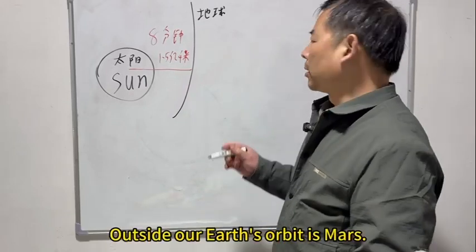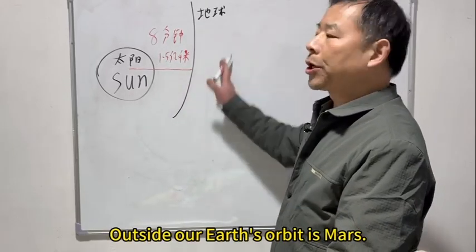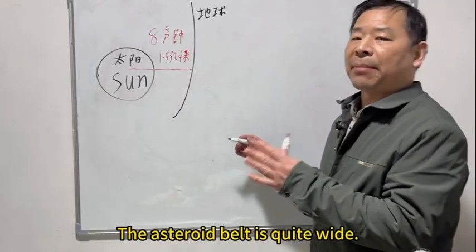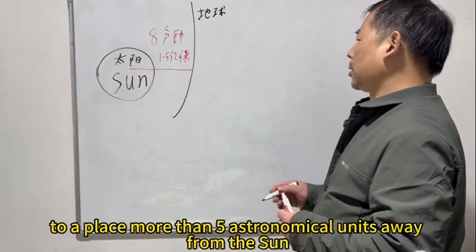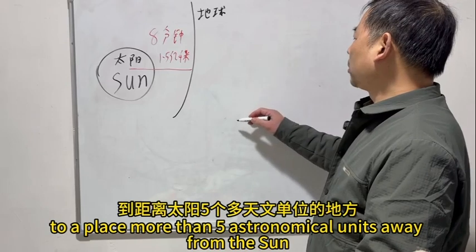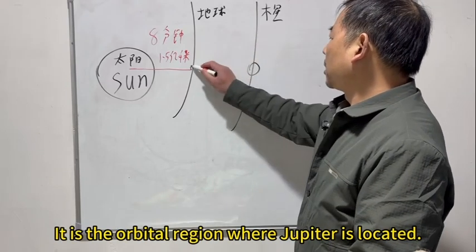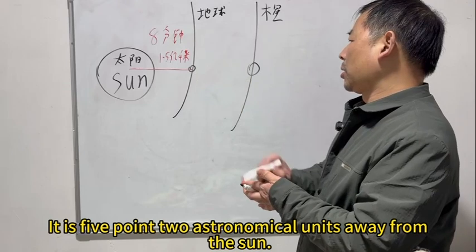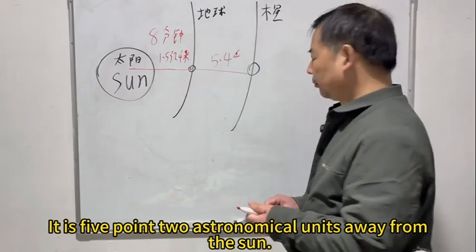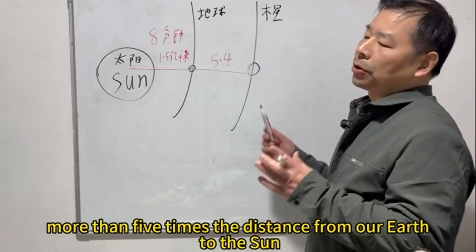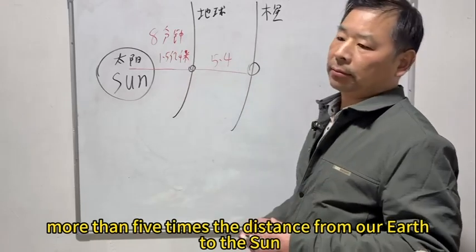Further away, outside our Earth's orbit, is Mars. Outside Mars' orbit is the asteroid belt. The asteroid belt is quite wide, to a place more than 5 astronomical units away from the Sun. It is the orbital region where Jupiter is located. It is 5.2 astronomical units away from the Sun. It is already much farther from the Sun than our Earth is. More than 5 times the distance from our Earth to the Sun.